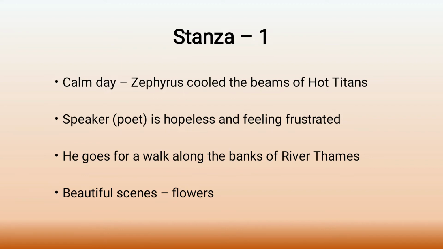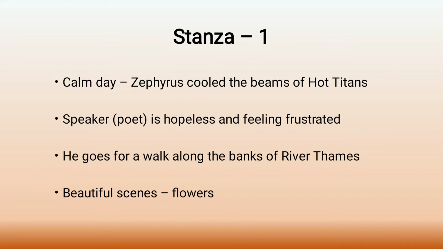he goes for a walk along the banks of the river Thames, to cool his mind with the beauty of nature. Also, by the end of the stanza, he describes a lot of beautiful scenes he witnesses as he walks along the banks of the River Thames. A lot of beautiful flowers can be seen, lilies and a variety of flowers along the banks and nearby meadows. So that's the mood and the nature of the first stanza.